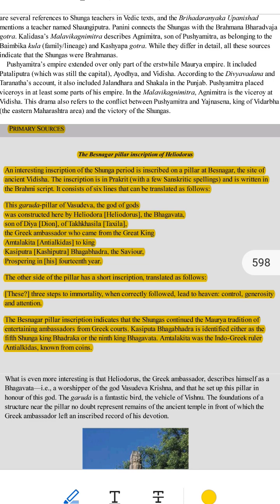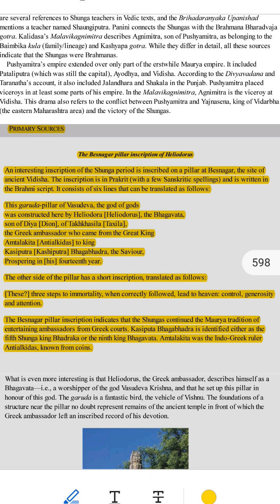Heliodorus was not Indian. He was a Greek ambassador, a representative from another country. He came from Taxila, an important city in ancient Pakistan. His father's name was Dion or Dia. Why did Heliodorus come to India?